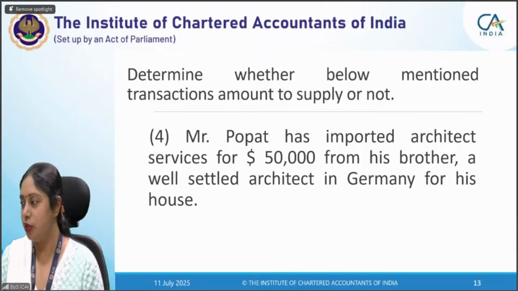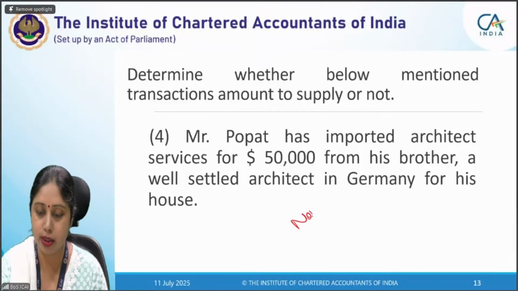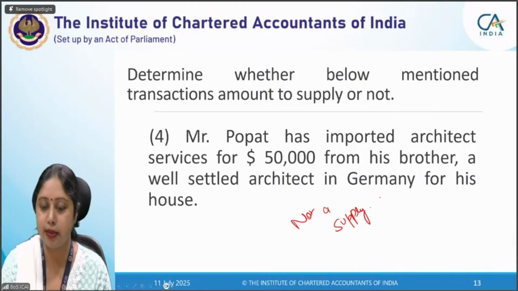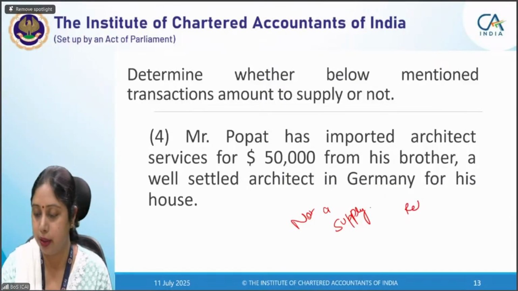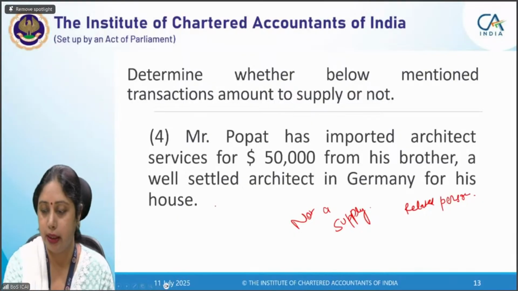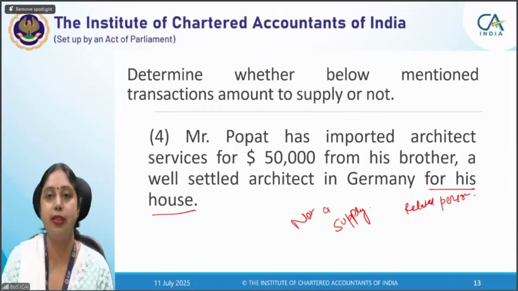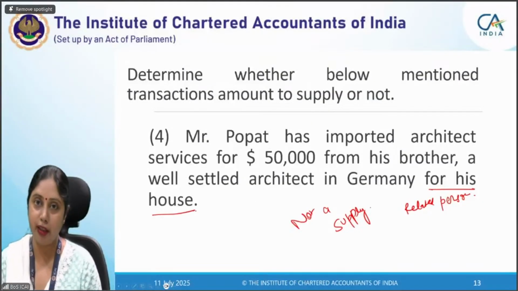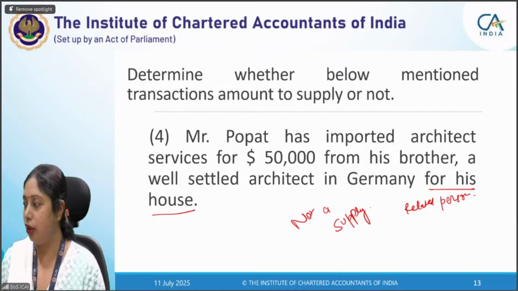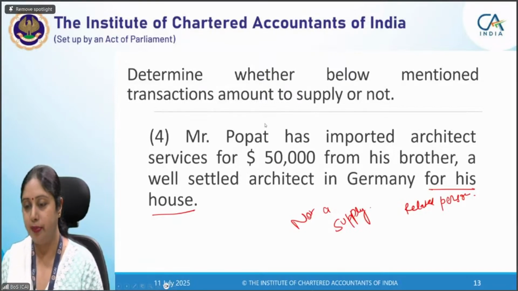Let us come to this particular question. This is not a supply. Again, why? The reason is that he is not a related person. The brother is not a related person because he is well settled and these services are being provided for his house. This question I repeated because I knew that earlier all of you had not appreciated this particular point.